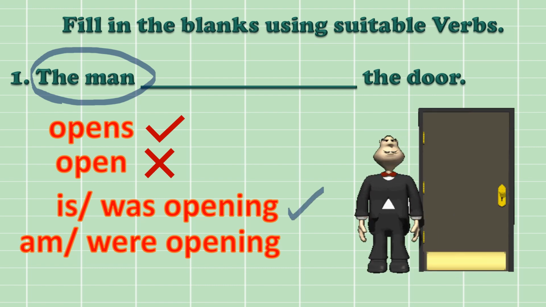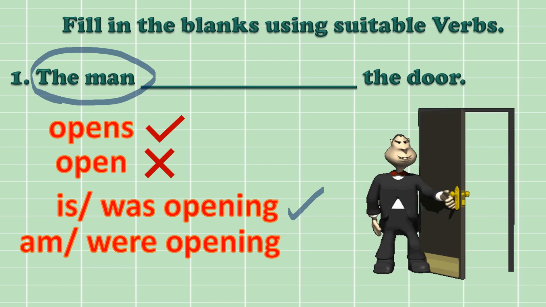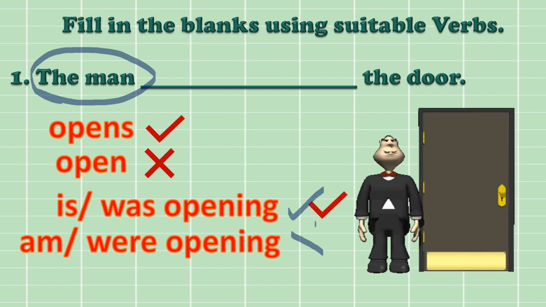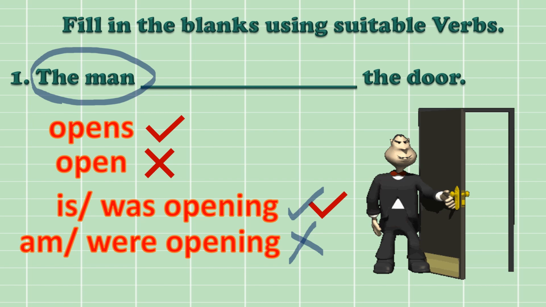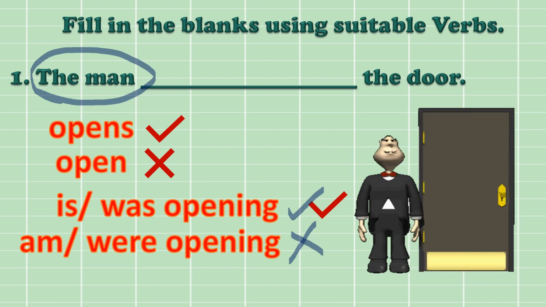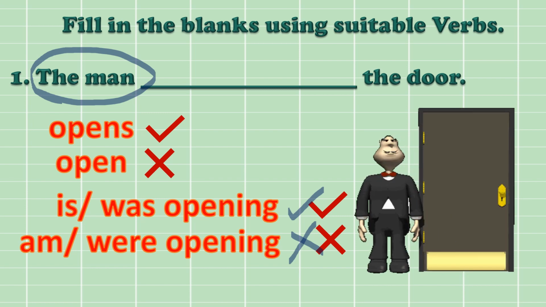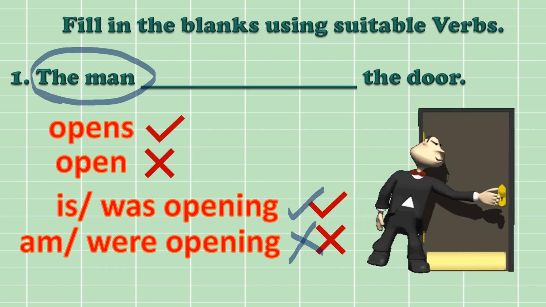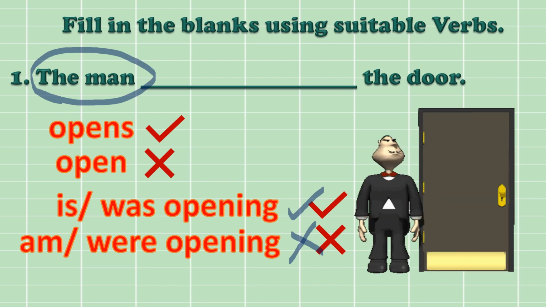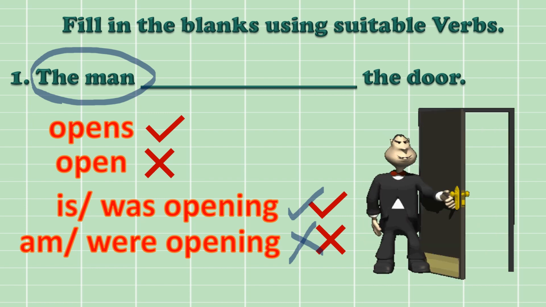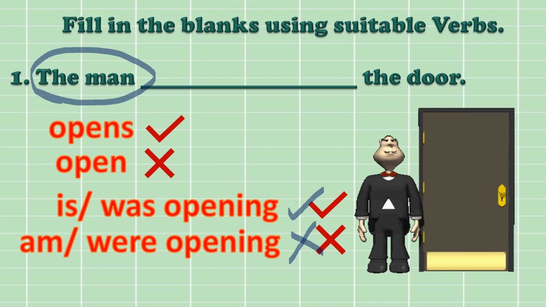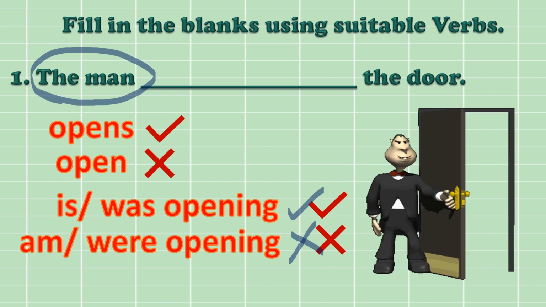That is also correct. But if you write the man am opening, the man were opening, that's incorrect. You know am is used with I and were is used with plural nouns. Fine, but we have a singular noun, so we have not used am opening or were opening. You may use opens, is opening, was opening, everything is correct.